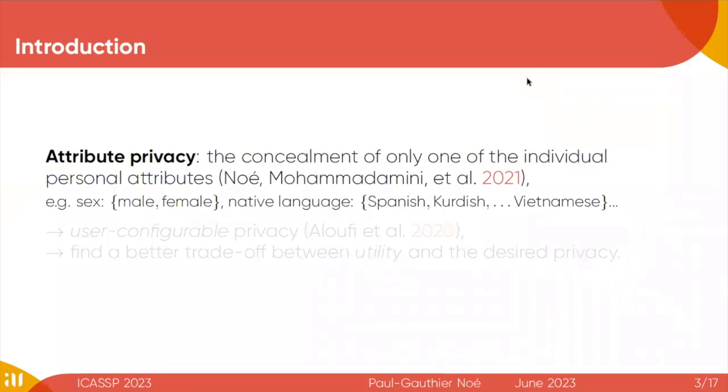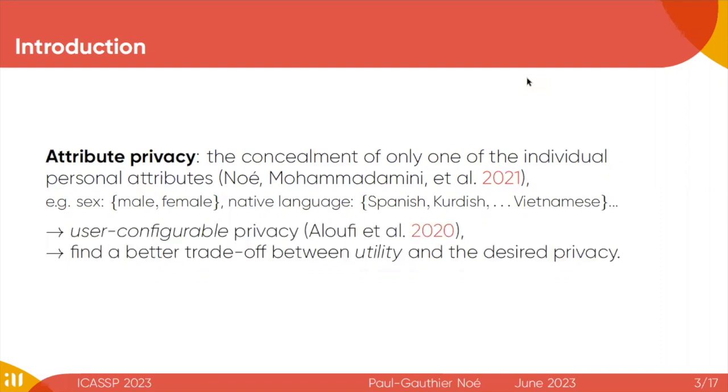So I will first quickly introduce the context of this work. So we are interested in attribute privacy, where instead of hiding the full identity of the speaker, we want to hide only one characteristic, one personal attribute of the speaker. So this can be, for instance, the sex or the native language. This is also known as user configurable privacy. And since we hide only a part of the speaker-related information, we can expect to find a better trade-off between the utility and the desired privacy. Here we focus on the sex-related information.